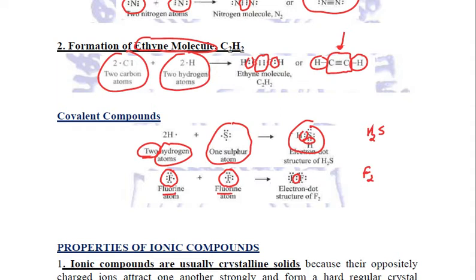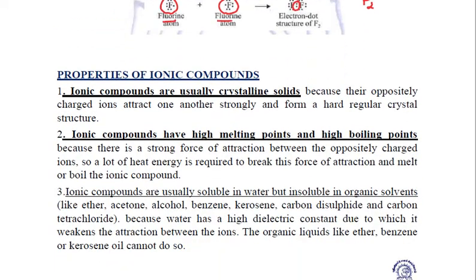Clear to all? Now let us discuss a few properties of ionic compounds. These ionic compounds, which are formed between metals and non-metals, are also known as electrovalent compounds. They are formed due to the formation of ions, by the losing and gaining of electrons.